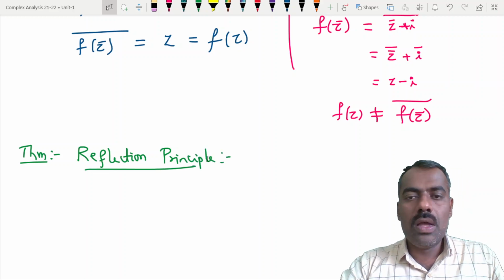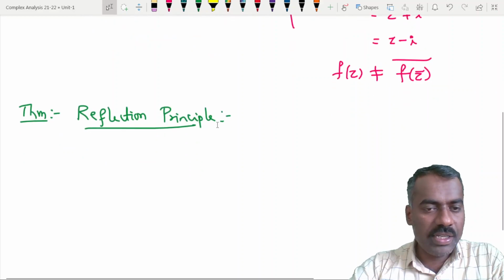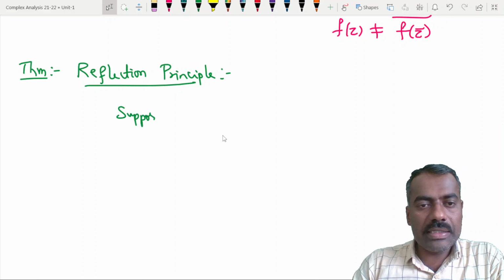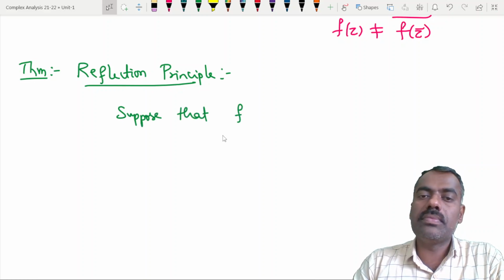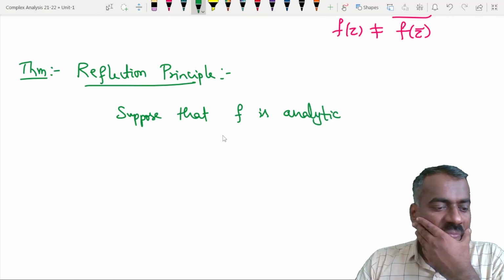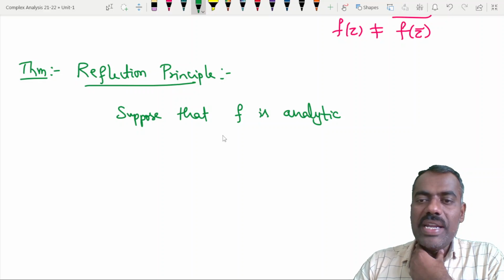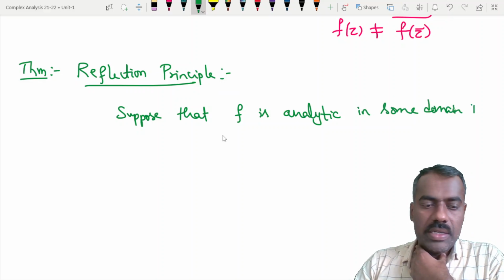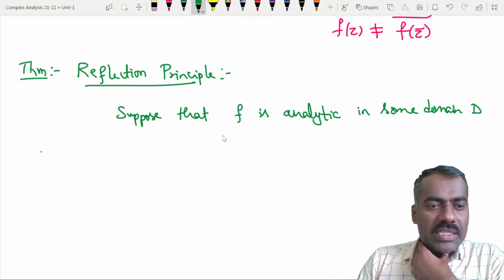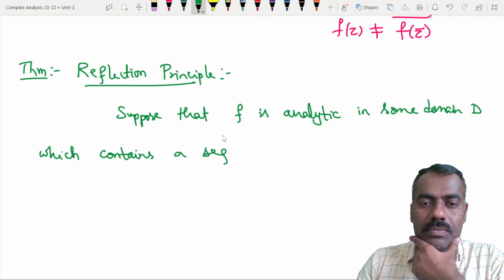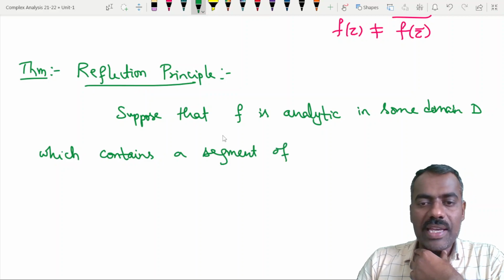What it says is that suppose that f is analytic. So let me write. Suppose that f is analytic, okay, in some domain D, which contains a segment of the x-axis